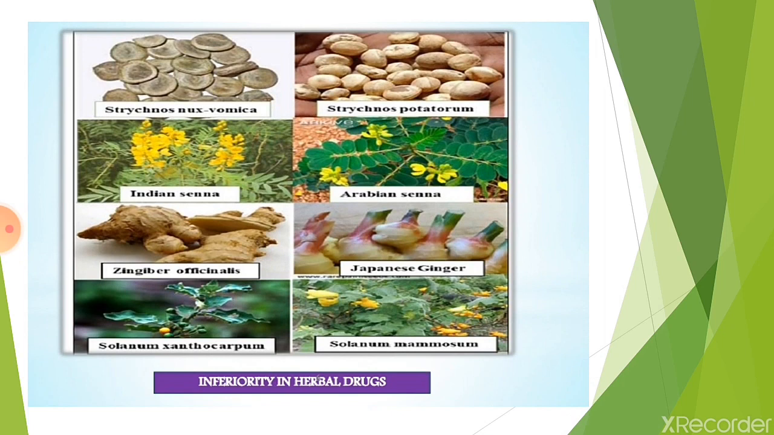Here you can see in this diagram the left side drugs are original drugs, and the right side column drugs are adulterated drugs. First one, Strychnos nux-vomica, which is substituted by Strychnos potatorum. Second, Indian Senna, which is substituted by Arabian Senna. Third one, Zingiber officinale, which is substituted by Japanese ginger. Fourth one, Solanum xanthocarpum, which is substituted by Solanum mammosum.